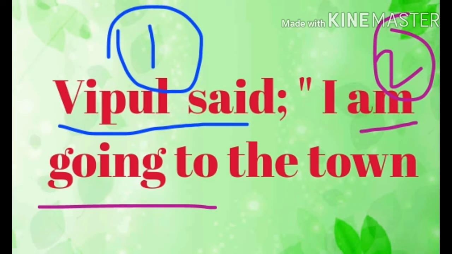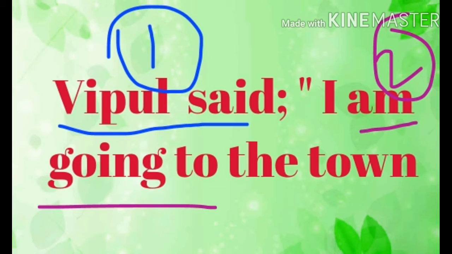Yes, so you might have noticed the verb came along with the person who speaks. Here Vipul. Okay, I have taken the example Vipul. So Vipul said is one clause. So the speaking person's verb is said, right? The spoken part, I am going to the town, is the spoken part. But here Vipul said, the verb came along with Vipul, near to Vipul, is said.